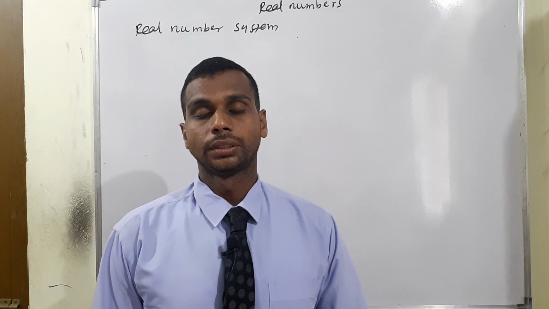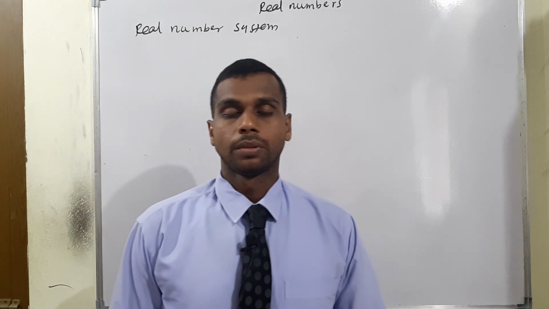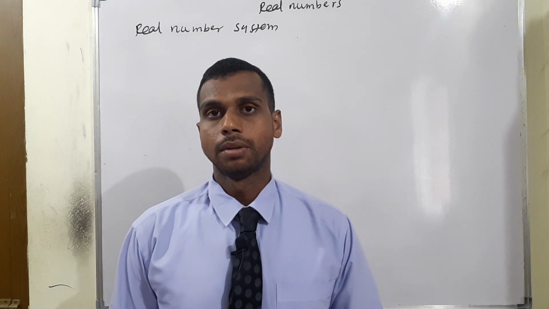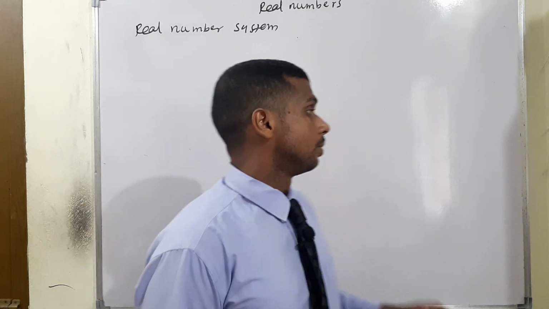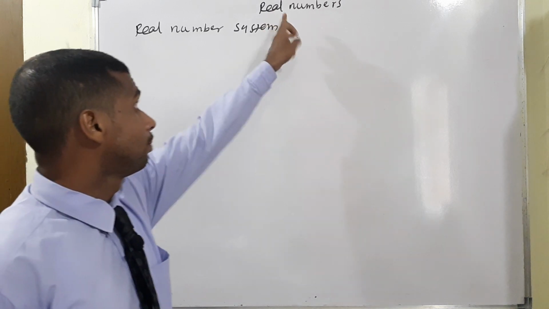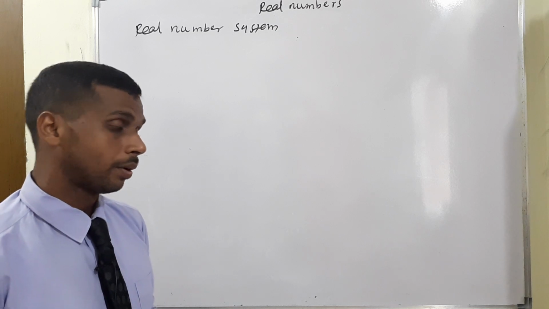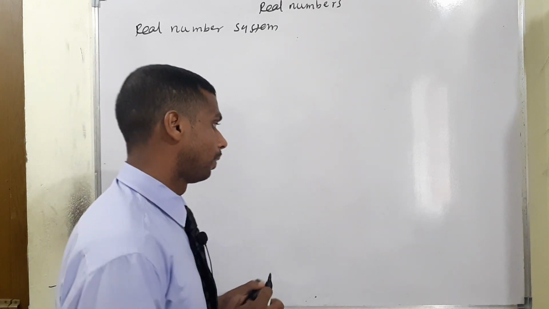In this conversation, we are going to a new chapter. Chapter number 2. What is the name of chapter number 2? Basic algebra. So I am moving to the basic concept. The first concept is the real number system. Real numbers are something you already learned in the 10th standard.